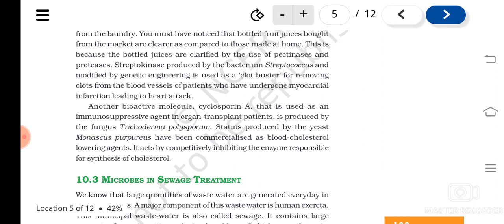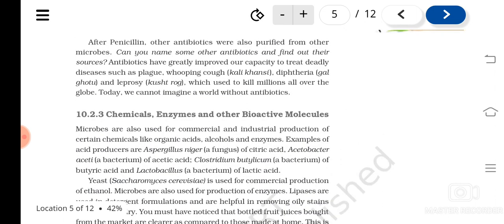So these are some of the examples where microbes are used in the production of certain molecules. I hope this much is very clear.